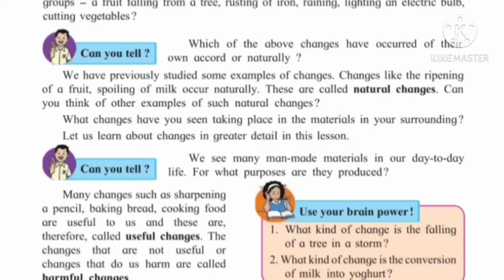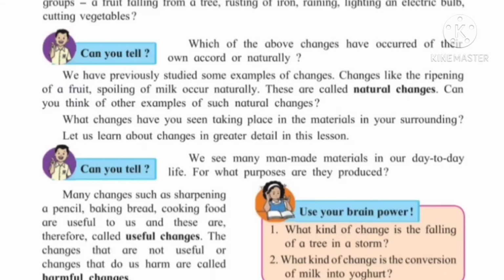Now in this lesson we have to see some changes in detail. Now in our day-to-day life we are observing so many changes. Now for what purpose are these man-made changes there? Yes, for our convenience. To make the work quick, easy and effective, we have man-made changes.